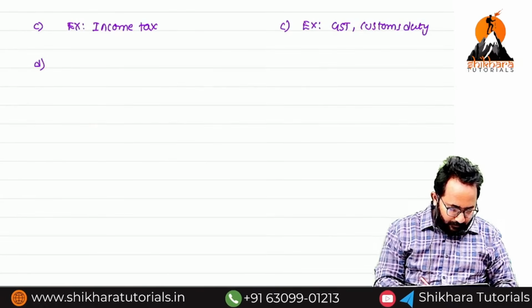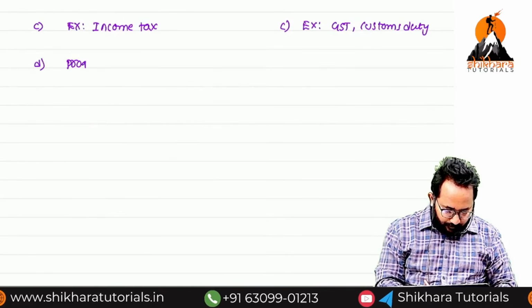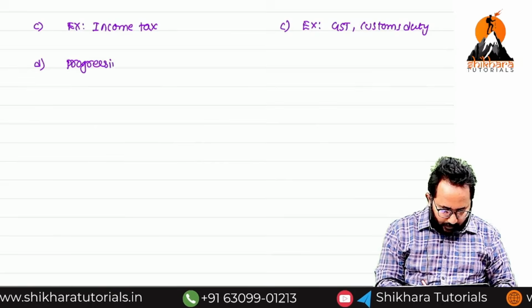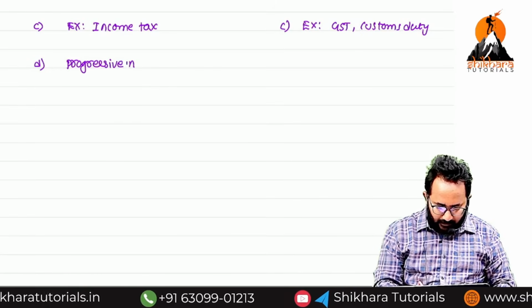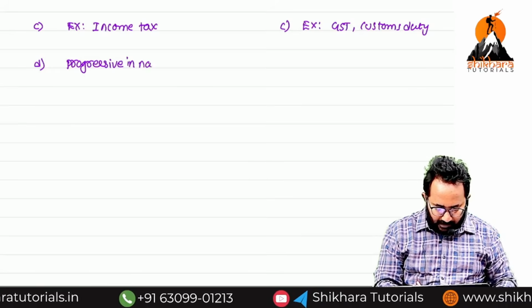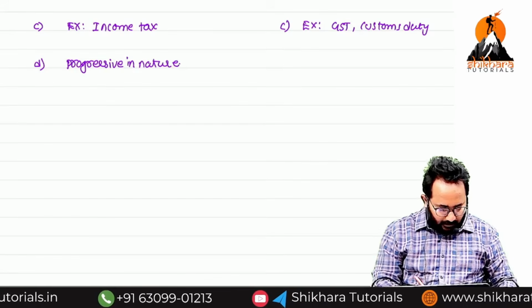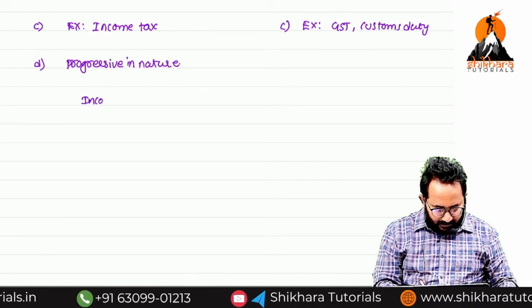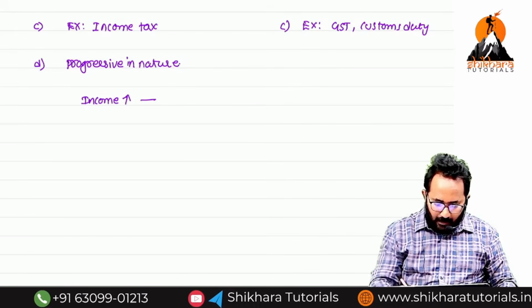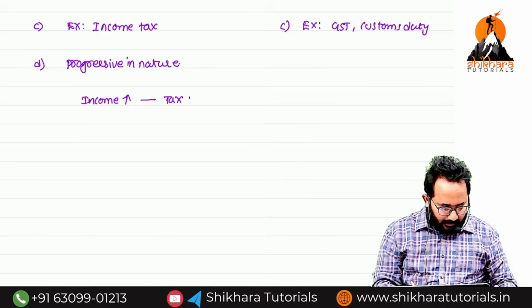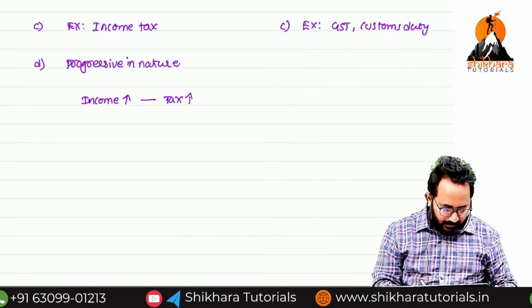Now, progressive nature. This is progressive in nature. So, what is that explanation? If income increases, automatically the tax also will increase.